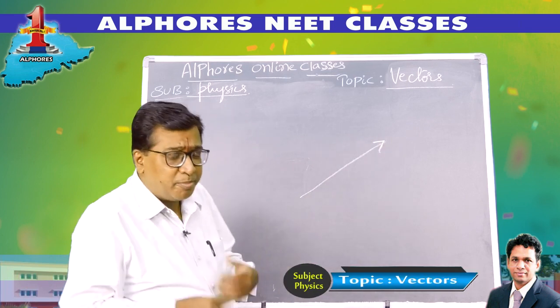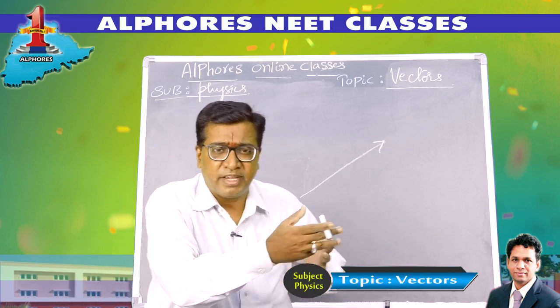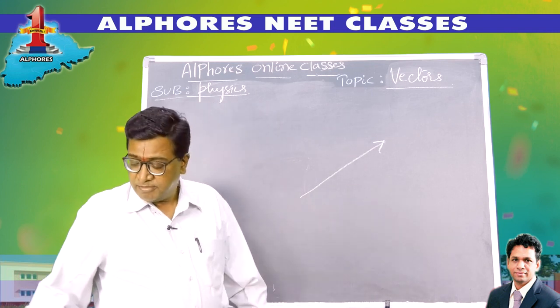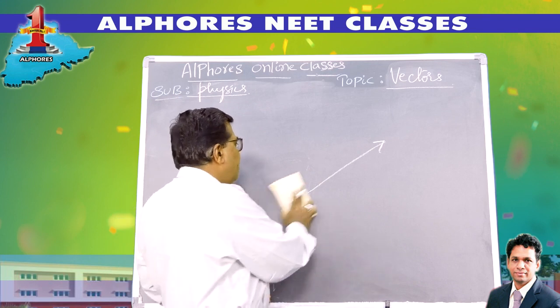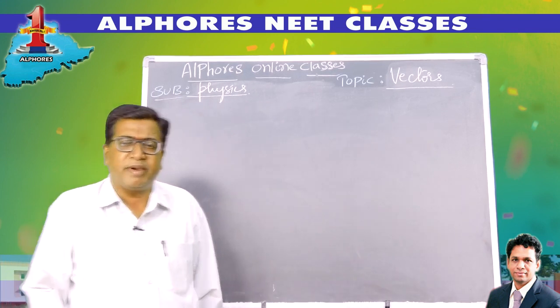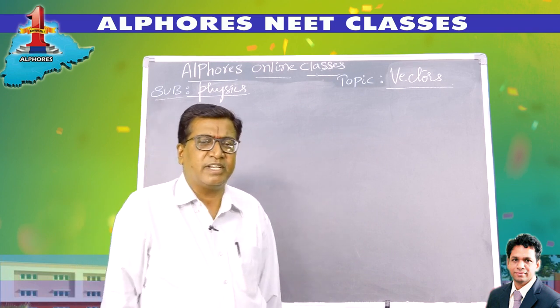Second, I represent them in mathematical form, by the Cartesian convention. There is one more method called the polar method, where I give the magnitude and the angle made by the vector with the reference line. So, vectors.